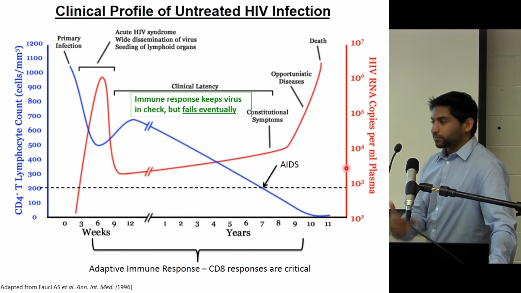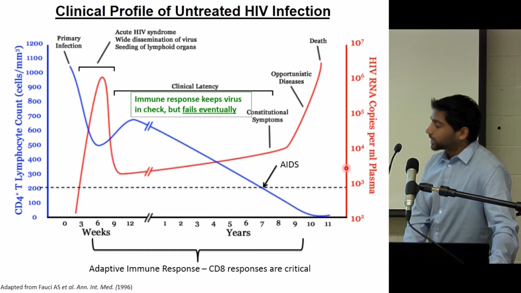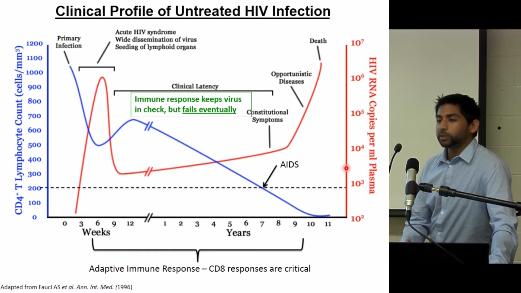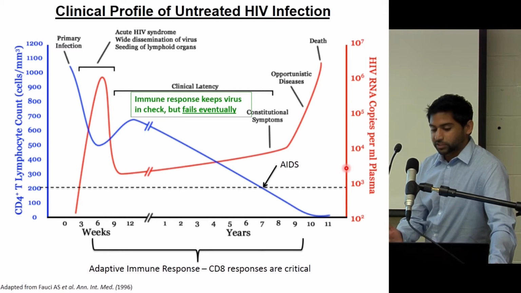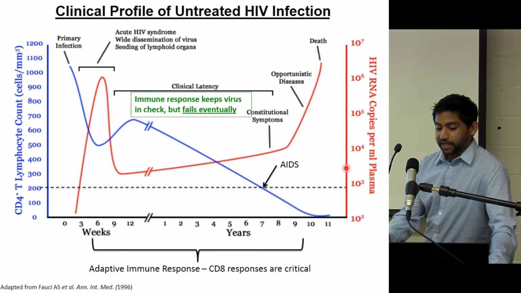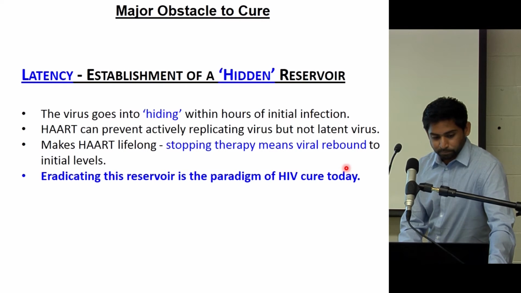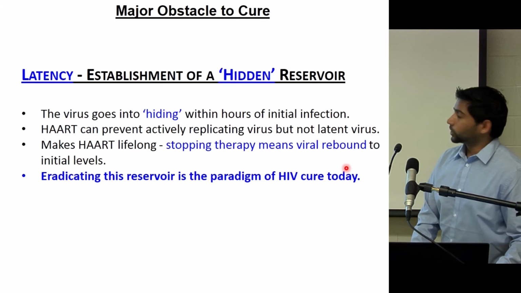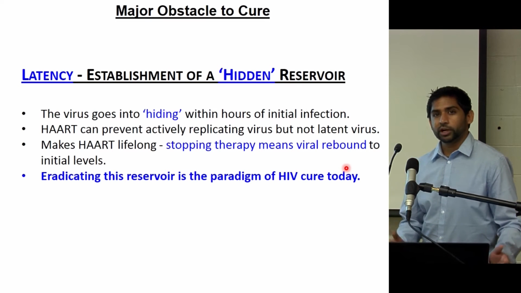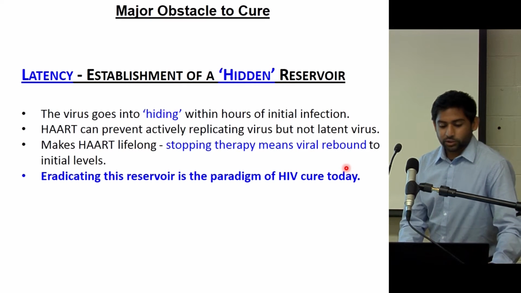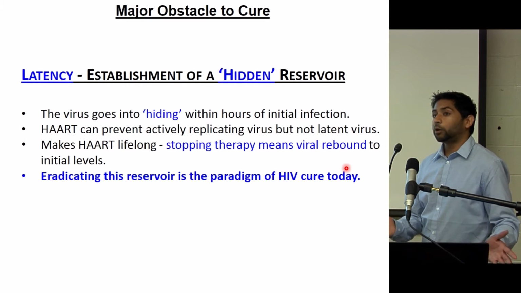What you can appreciate is for a certain number of years, the immune response will keep the virus in check, but will fail eventually. So it's not immediate death. It takes about 6 to 10 years for someone to kick into AIDS if they have HIV. One of the major obstacles to cure with HIV infection is that the virus establishes what's called a latent reservoir. Latent meaning hidden. And so the virus goes into hiding within hours of infection.